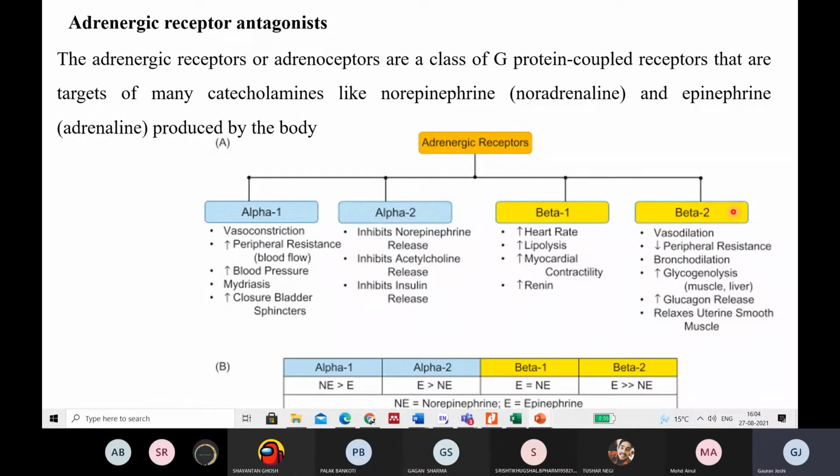Depending upon the methylation status at the amine, we have two molecules, adrenaline and noradrenaline. We also call them epinephrine and norepinephrine, right? I'll be telling you what this nor is all about, why we use this word nor in the nomenclature. We were discussing the selectivity of epinephrine versus norepinephrine for these receptors. Before going to that, I'll tell you something important about these receptors, so it will be very easy to discuss the drugs then.